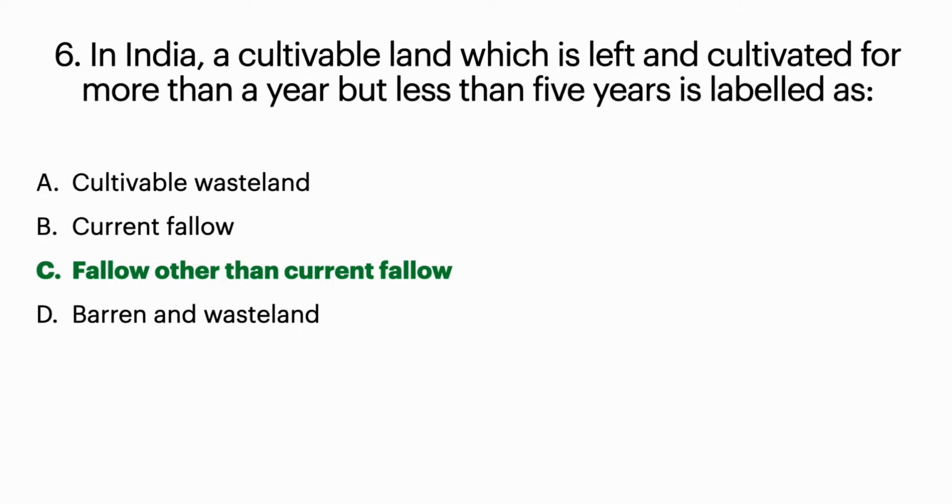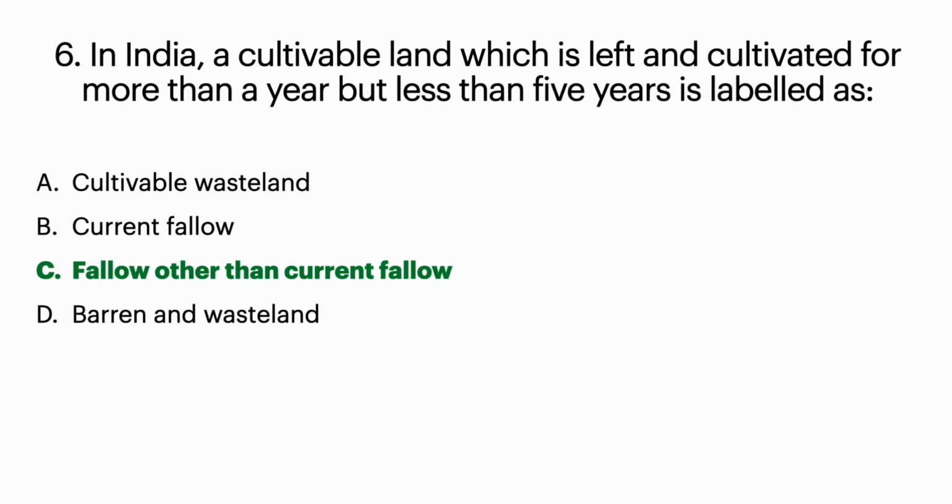Now let's look into this cultivable wasteland. Cultivable wasteland means the land that has gone more than 5 agricultural years without farming. Current fallow means land which is left without cultivation for 1 or less than 1 year.